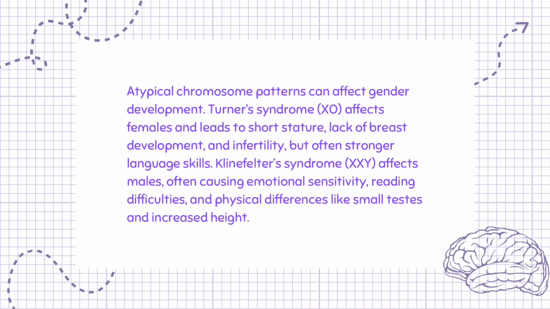Atypical chromosome patterns can affect gender development. Turner's syndrome, XO, affects females and leads to short stature, lack of breast development, and infertility, but often stronger language skills. Klinefelter's syndrome, XXY, affects males, often causing emotional sensitivity, reading difficulties, and physical differences like small testes and increased height.